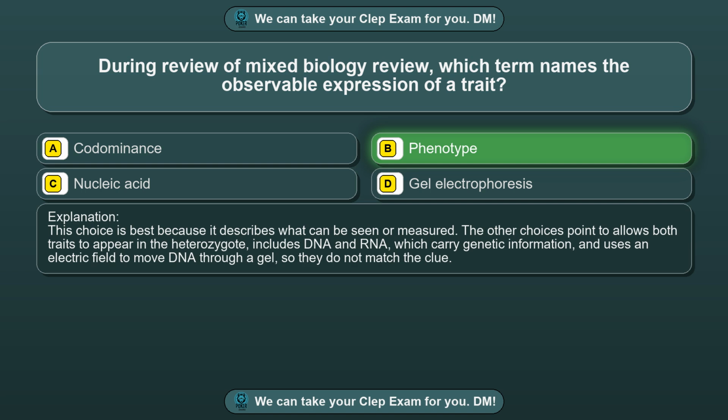This choice is best because it describes what can be seen or measured. The other choices point to allows both traits to appear in the heterozygote, includes DNA and RNA, which carry genetic information, and uses an electric field to move DNA through a gel, so they do not match the clue.